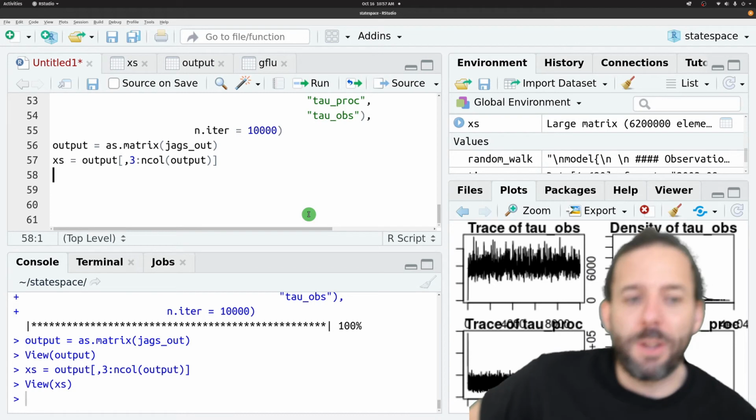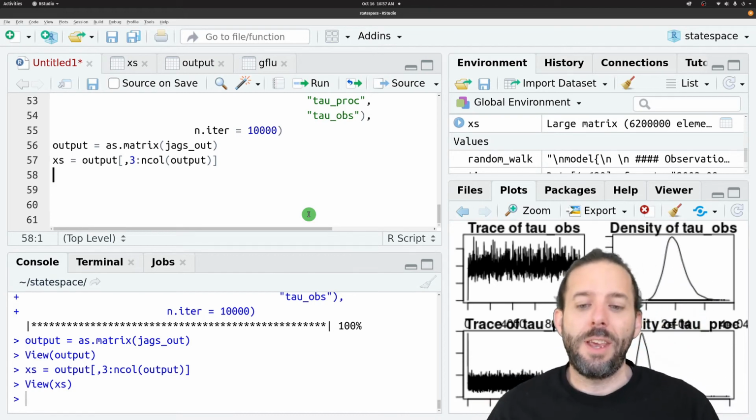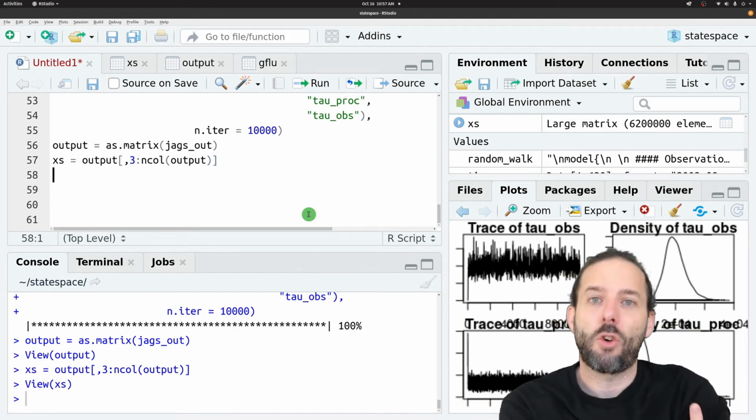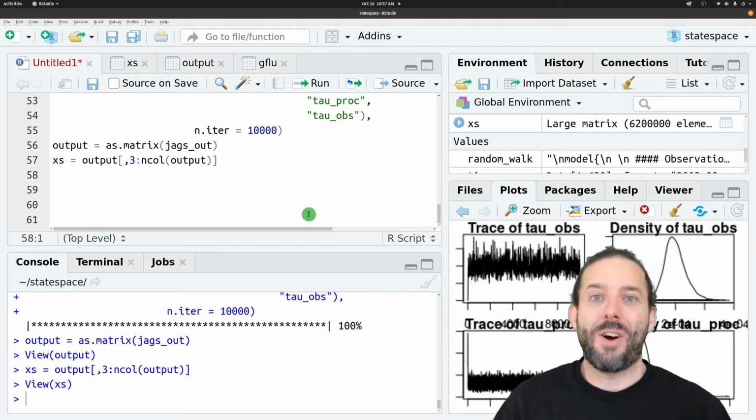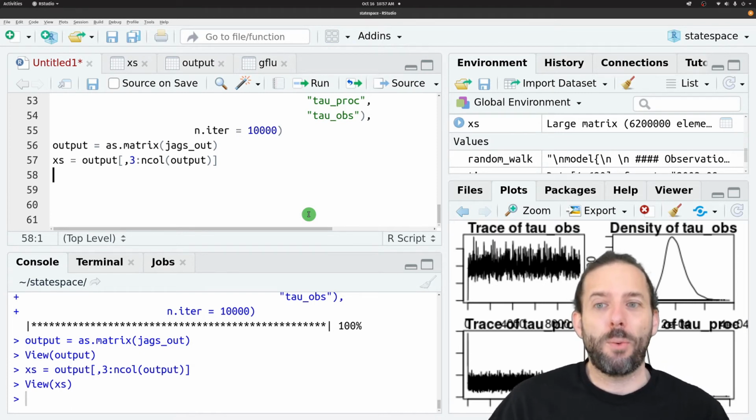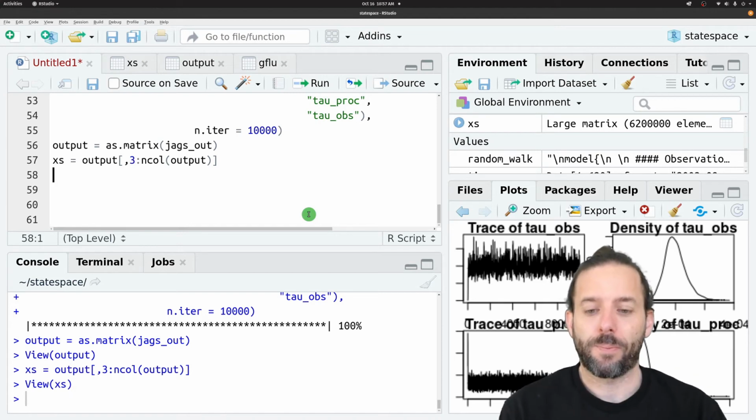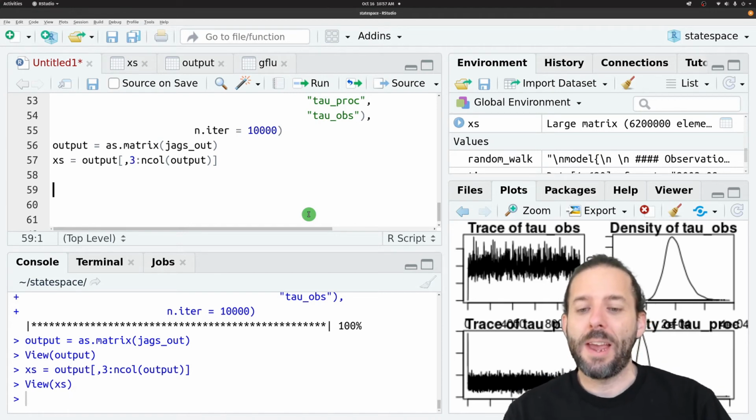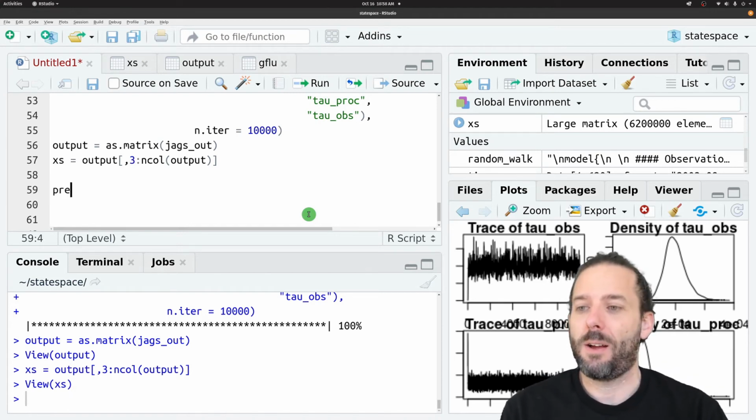Our point estimates then are the averages across all of these different samples. And then our uncertainty will come from the variance among those samples. So let's start with the point estimates. We can do that by creating a variable we'll call predictions.